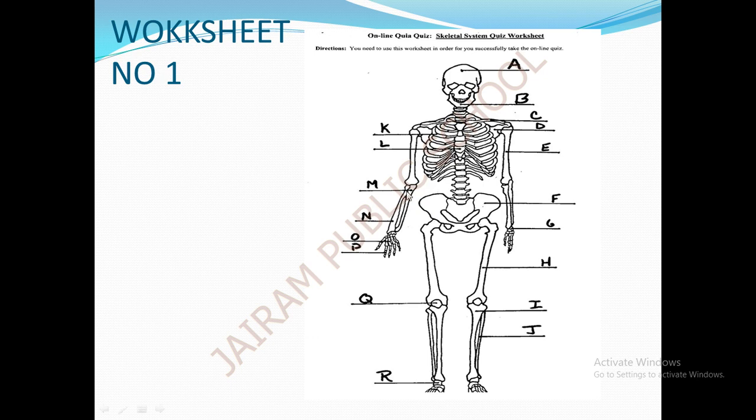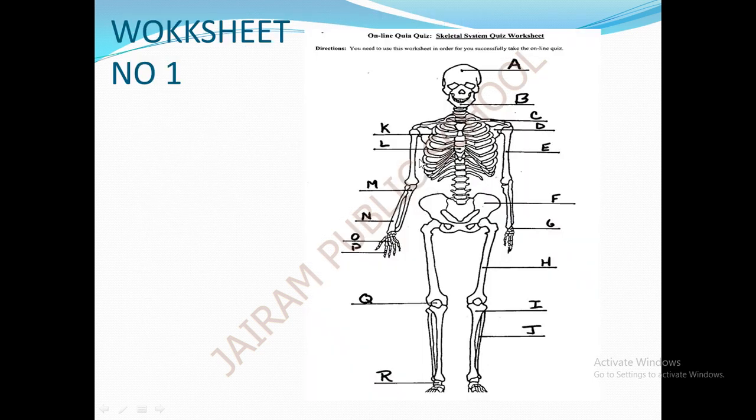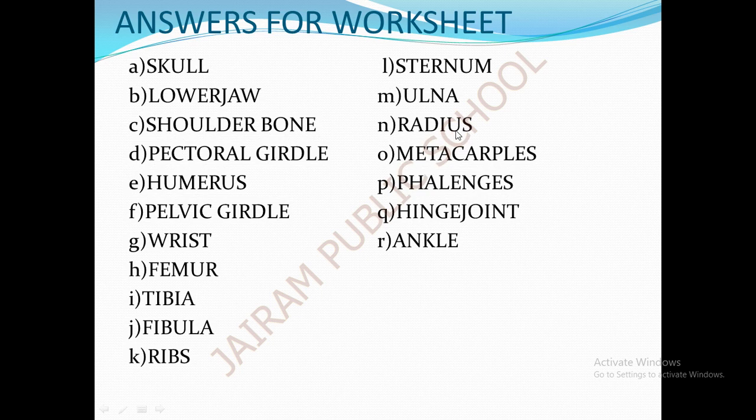What is the name of the part M? Ulna. These are the important parts of the forelimbs. This is called as ulna, and the E part here is given as humerus. Ulna. U-L-N-A. The M part is called as ulna. And the N part is known as radius. Ulna and the radius.